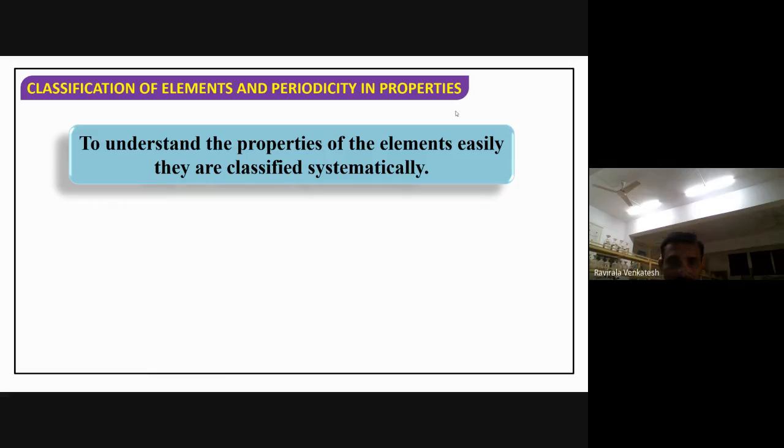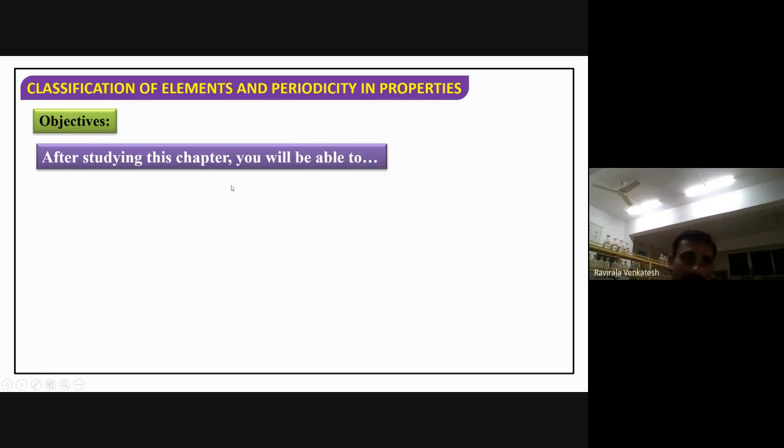So if you do one thing, whichever elements have the same properties, put them in a group. If you remember that group's properties, you will know all the properties of the elements in that group. So what I mean to say is that, to make it easy for us, they classified the elements systematically. In that systematic division, different types of tables are given.